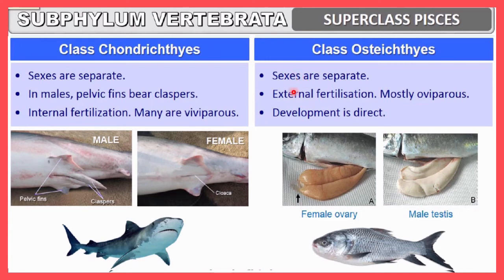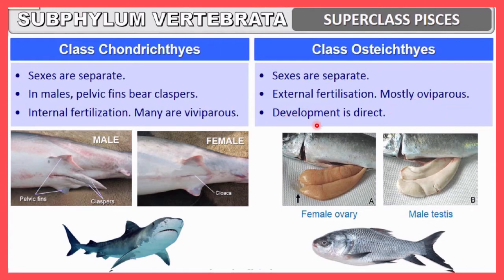Here internal fertilization will be there and many of them are viviparous. And here external fertilization will be there and mostly they are oviparous. You know very well what viviparous and oviparous are. Let me repeat. Viviparous organisms give direct birth to the young. Oviparous organisms are egg-laying organisms, which means they will give eggs.